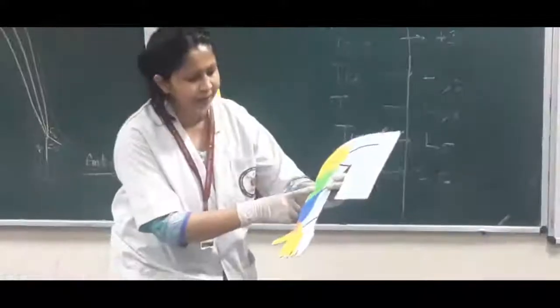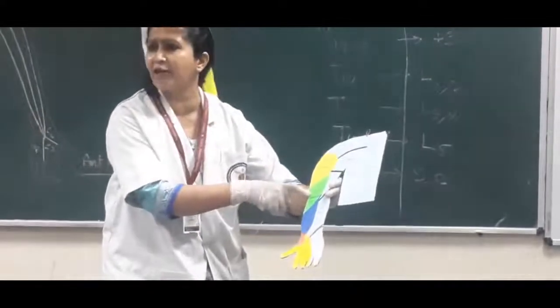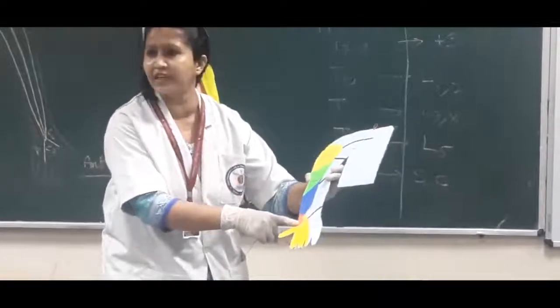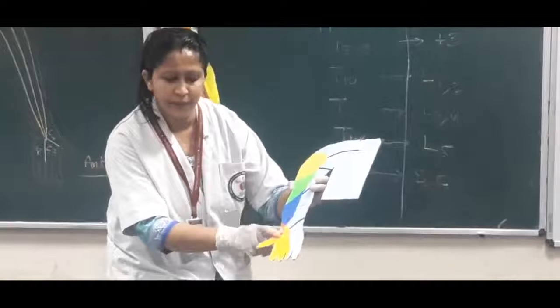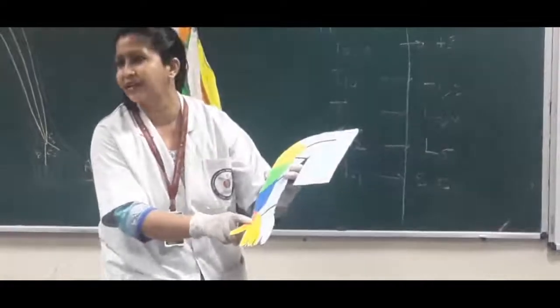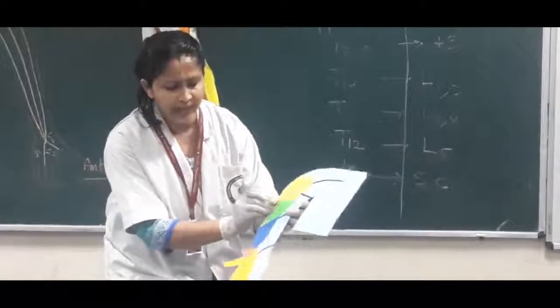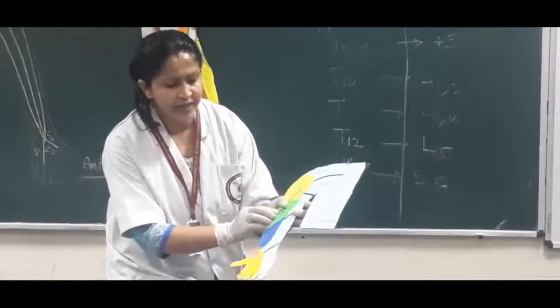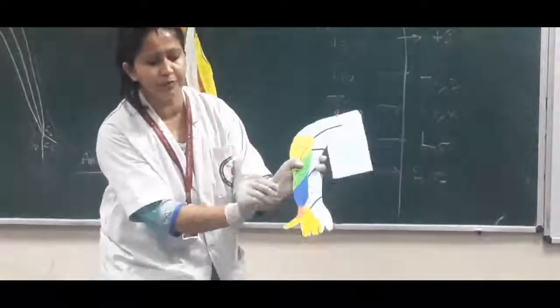It is supplied by the radial nerve, lower lateral cutaneous nerve of arm, as well as the superficial radial nerve. If the pain and temperature is intact here, we can know that there is a lesion after the origin of this superficial radial nerve.